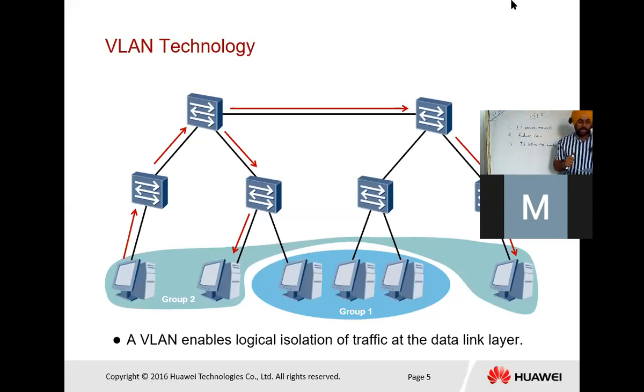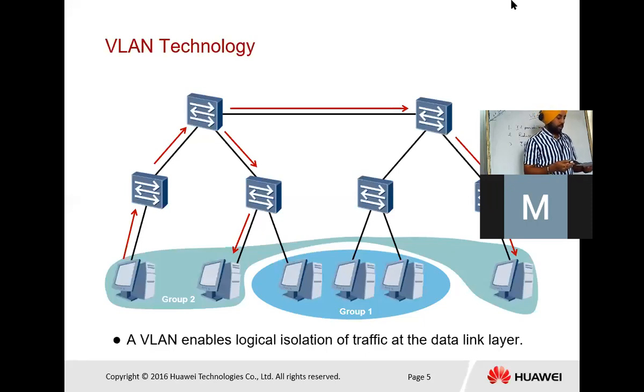VLAN enables logical isolation of traffic at the data link layer. Suppose one switch has 24 ports. Those 24 ports create two VLAN networks, like 12 ports each. And PCs do not know about the VLAN environment.